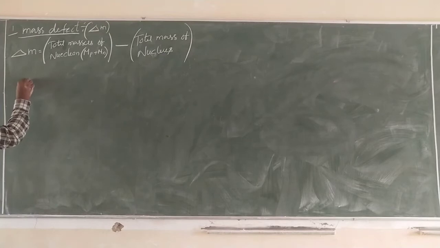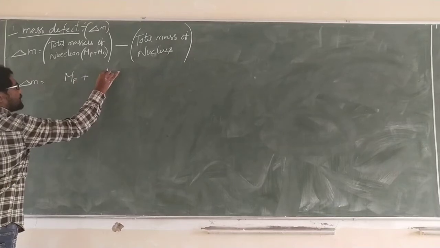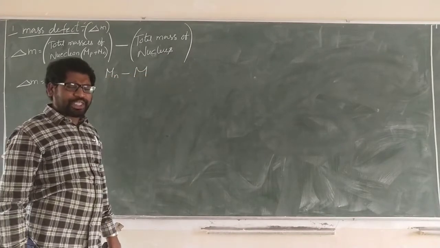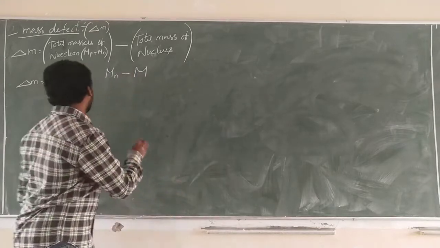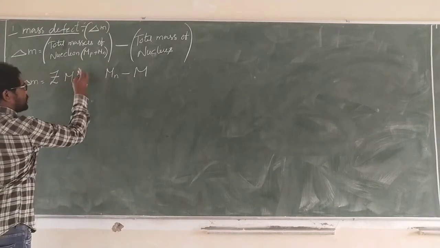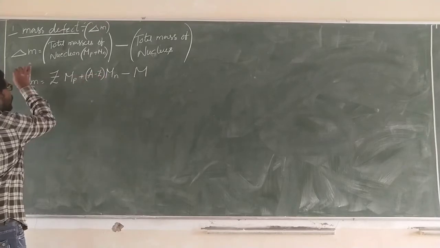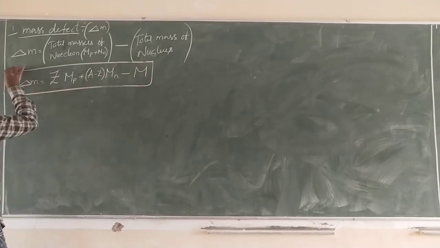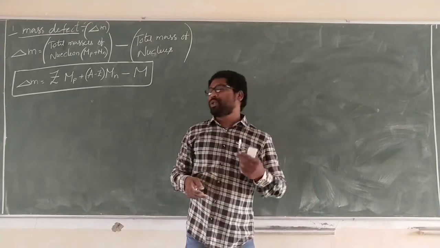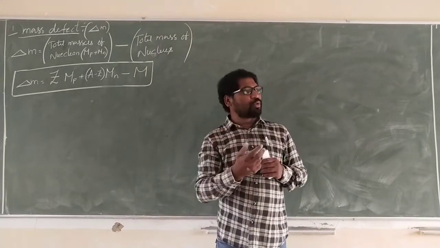In mathematical form, mass defect is the mass of proton plus the mass of neutron minus capital M. The mass of proton is represented with atomic number Z, and the mass of neutron with A minus Z. Just now I told you at the start of the chapter, in the representation of an element, what the mass number is and how to represent the neutron number, and that Z is the proton number.